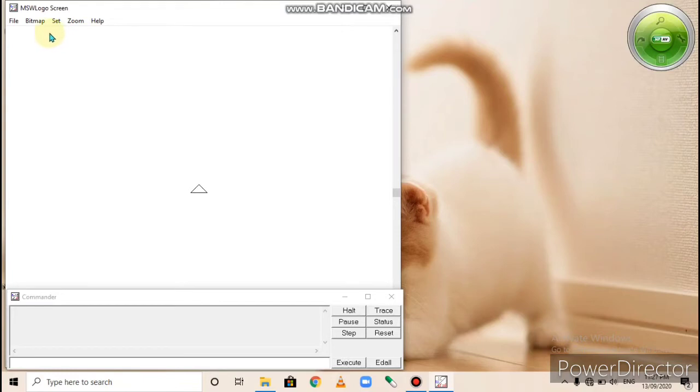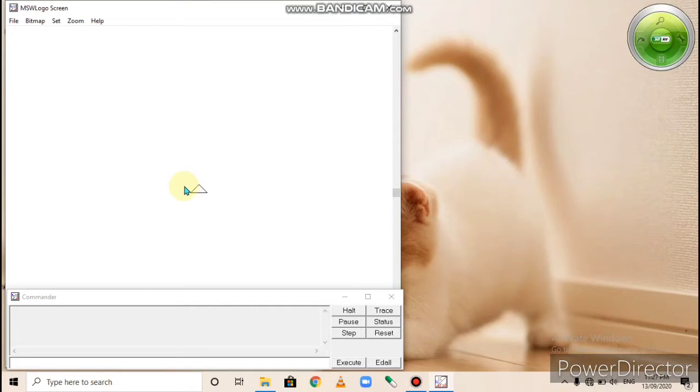This is the menu bar, right? This is a turtle. This triangular shape is known as the turtle. This is the commander window. I have already told you the commander window has 3 parts. Let's see one by one. Open page number 84. There is a small triangle in the center of the screen. It is called the turtle. This small triangle is known as the turtle, right?